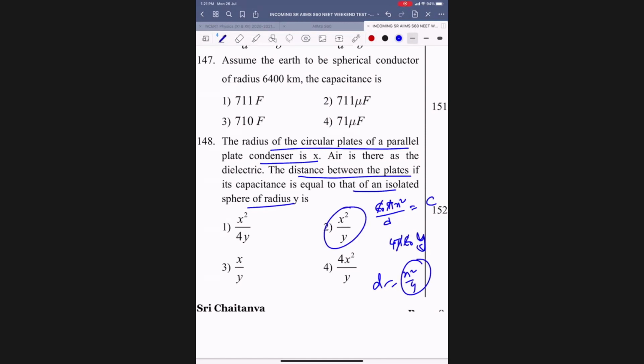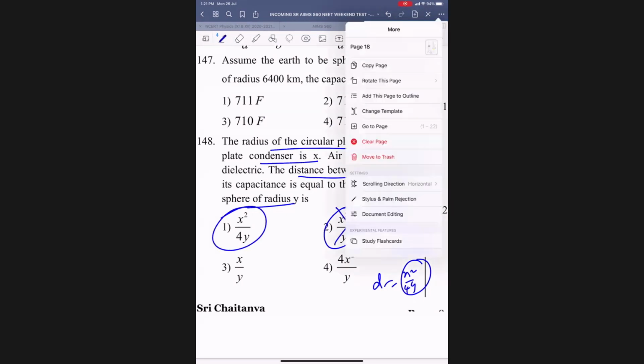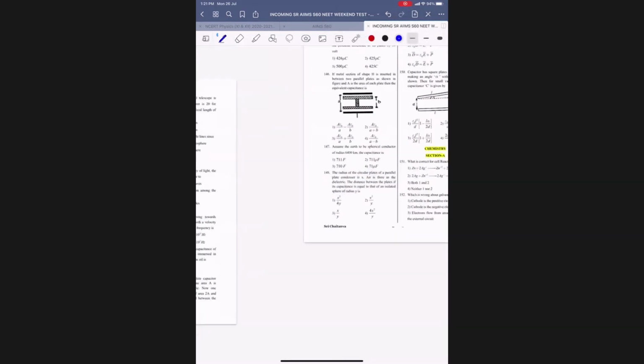This you have done, na? R and R dash for material. So x square by 4y, no, sir. 4 by x square. First option they should get. Yes, I got it.